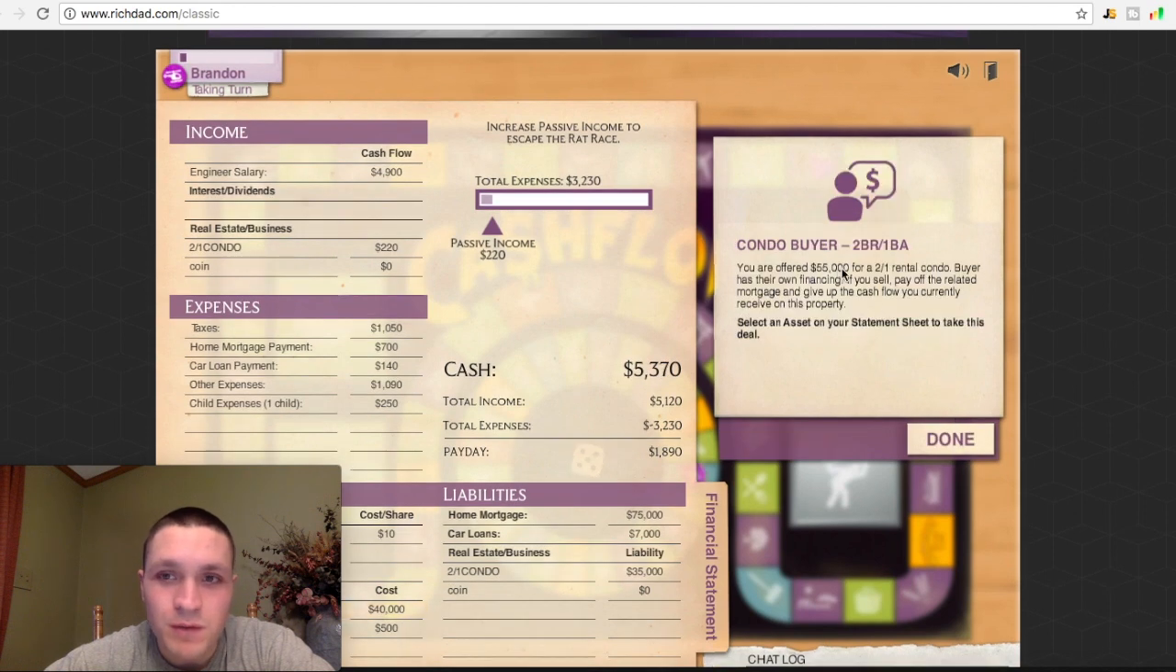Alright, I was offered $55,000 for that other condo I bought for $40,000. And since that condo is actually bringing me in $220 a month, I'm going to keep it right now.